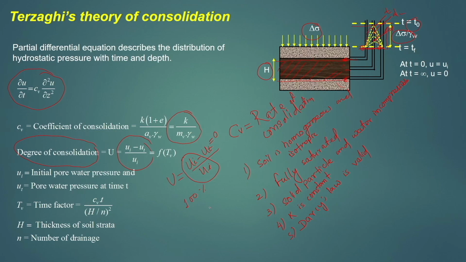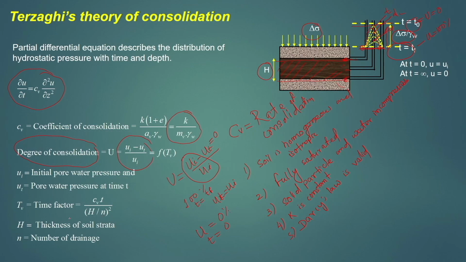When Ut equals Ui, that is at the application of the load, U equals 0, that means 0% degree of consolidation has taken place. So, U will be 0 when t equals 0, and U will be 100% when t equals the end of the consolidation, that is Tf, which is over here. At this point U equals 0 and here U equals 100%.